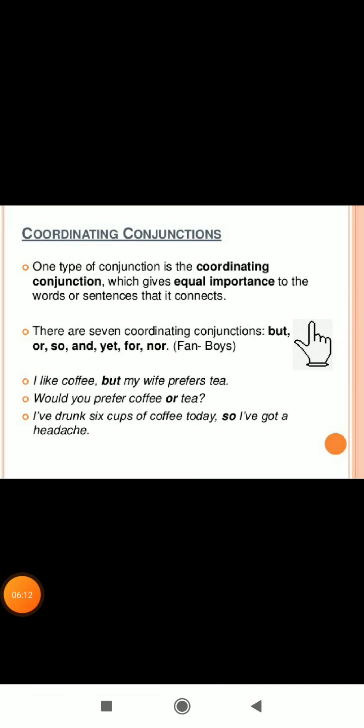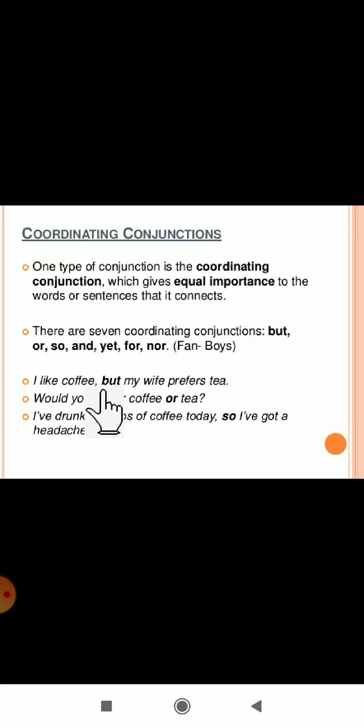So here are a few examples of the coordinating conjunction. Once again I will tell you what it means. This is one type of conjunction, that is coordinating conjunction, which gives equal importance to the words or sentences that it connects. This we already learned with FANBOYS. So here are the examples.